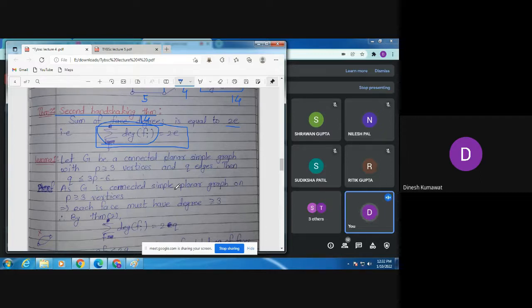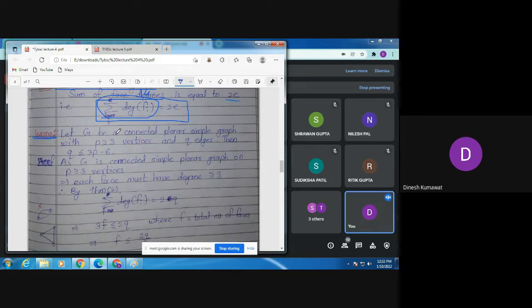For that we need to check some manual things, or you can say we have a lemma for that. So here we have lemma number 1. Using this lemma we can say something about K5. Let us first understand the statement of this lemma.